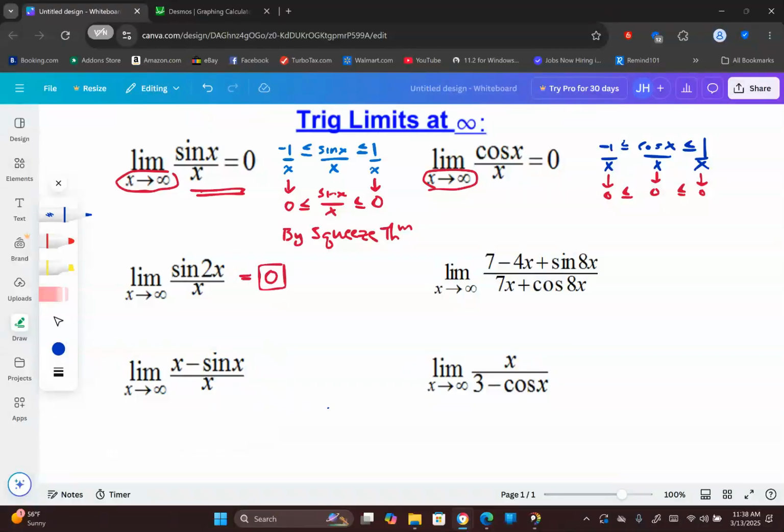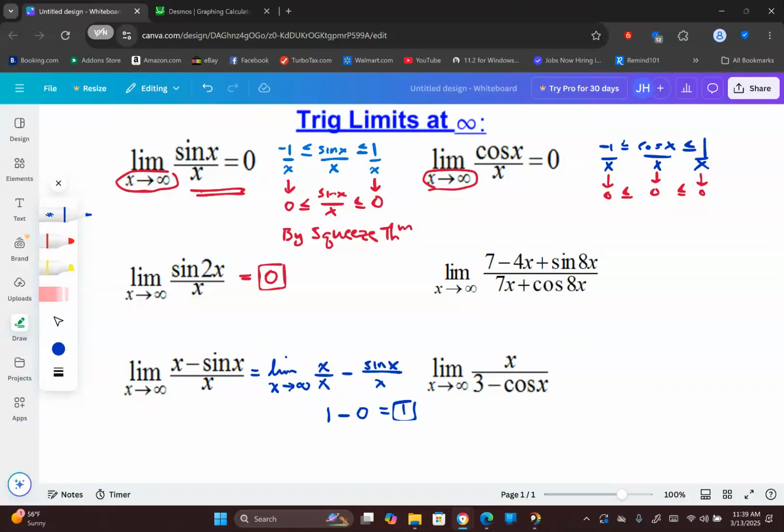Well, I have sine of x, and I know the limit that I have to deal with is sine of x over x. So this is one way a student told me to do this. They said, hey, split it into two fractions, x over x minus sine of x over x. That's a great idea because this first fraction, x over x, approaches 1. And the limit of sine of x over x is 0. So this limit goes to 1.